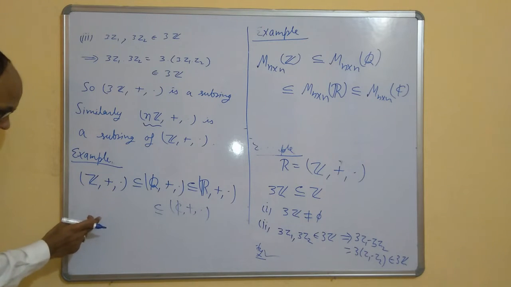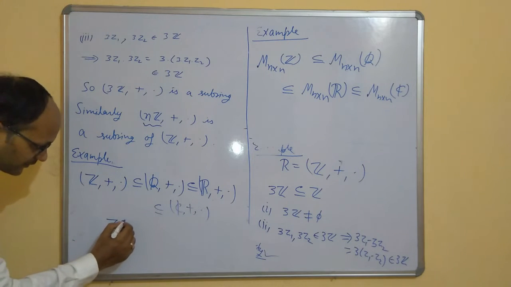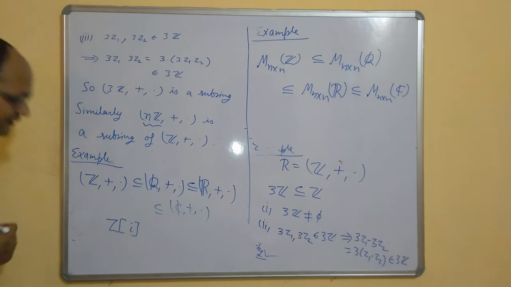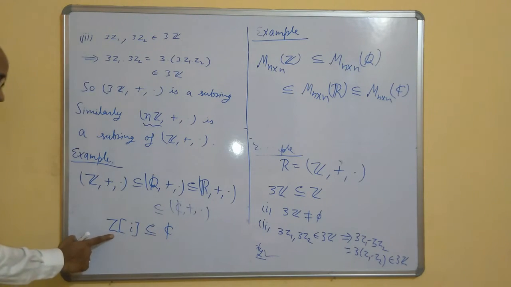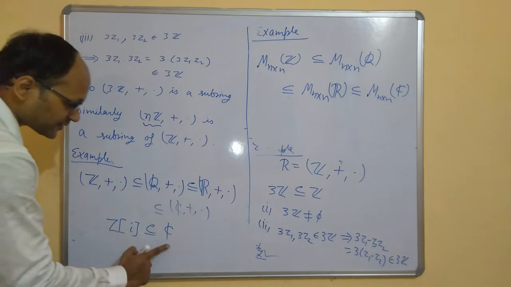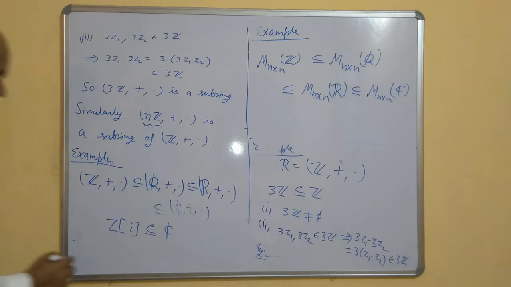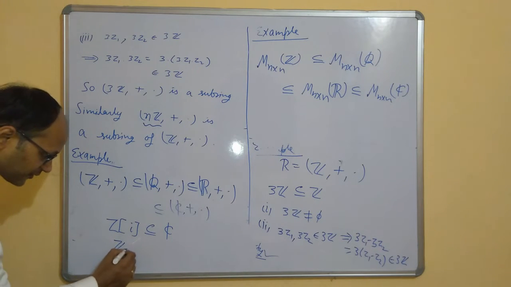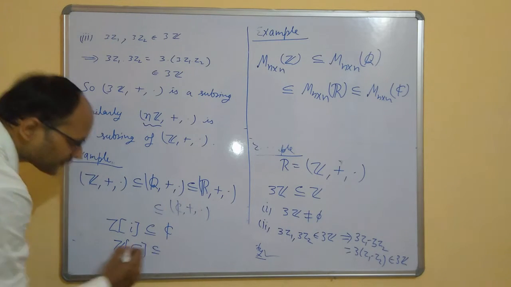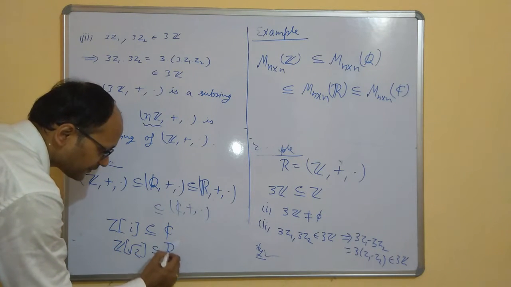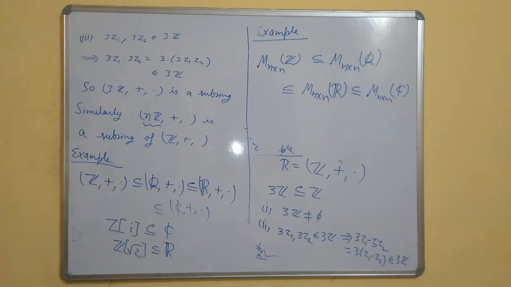One more thing I would like to add. We have done the ring of Gaussian integers Z[i]. This is contained in C, and it is itself a ring with respect to the multiplication and addition of complex numbers, so it is actually a subring. Similarly, if you see Z[√2] or Z[√n], this is contained in R, so it is a subring of R. So there are several examples of subrings.